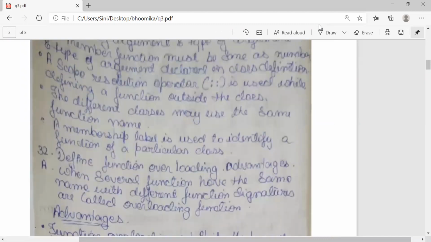So scope resolution operator and all I have discussed. Okay, what is the purpose of the scope resolution operator? Correct? It's just like a friend function. So a friend function uses the scope resolution operator for accessing the member function inside the class. Okay. For example, if I have any other function outside the class, and if I have to access it, it should be a friend function and it should use the scope resolution operator.